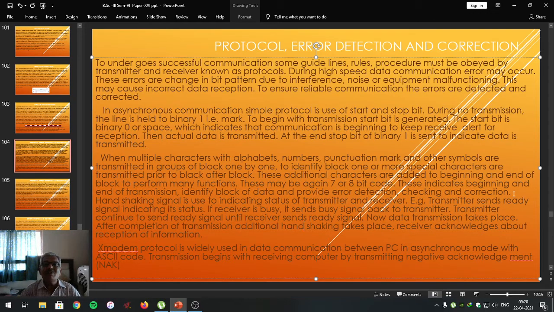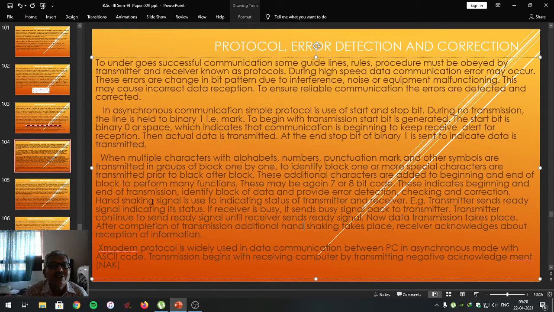actual data in the form of alphabets, numbers and punctuation marks, these specially attached 7-bit or 8-bit codes have to perform the functions of beginning of the block, end of the transmission, and identify the content of the block in the form of data. It is provided to detect the error and also for checking and correcting the errors. So that is the role of attaching 7-bit and 8-bit code, in addition to the actual data to be transmitted in the form of block, which is attached at the beginning and also at the end of the block.